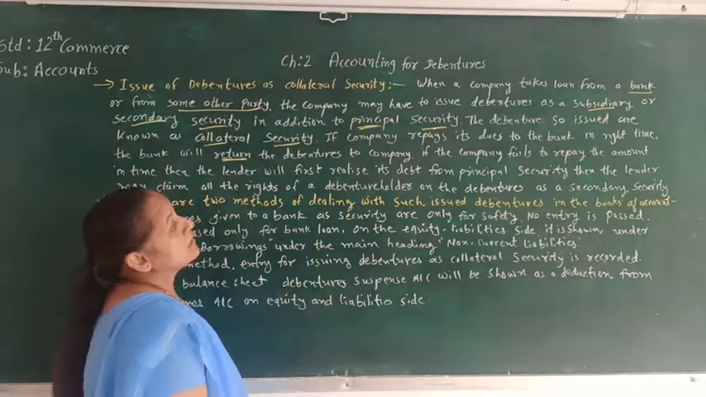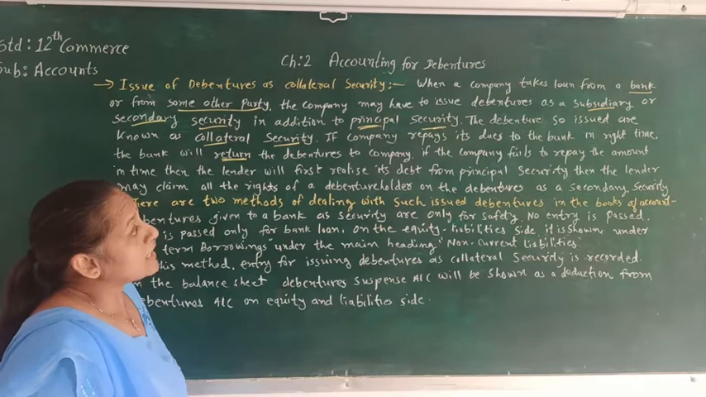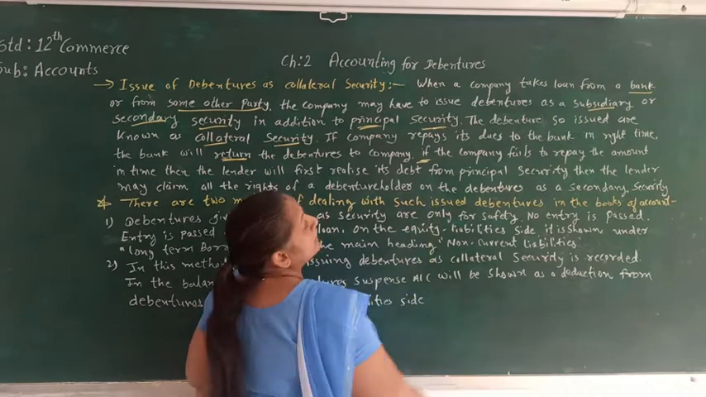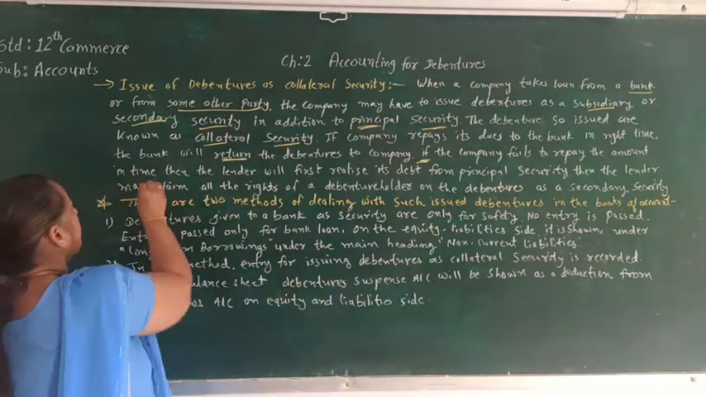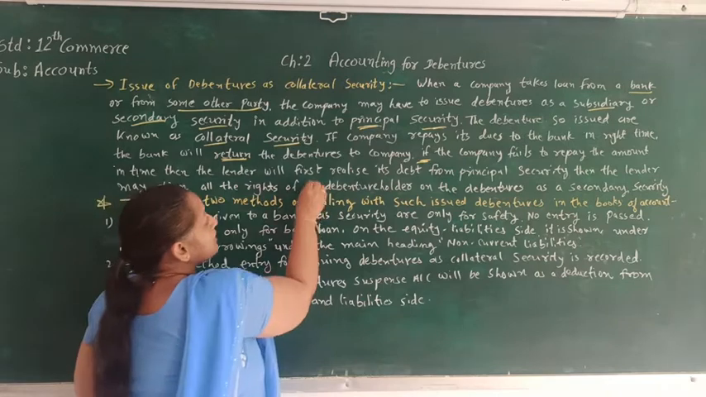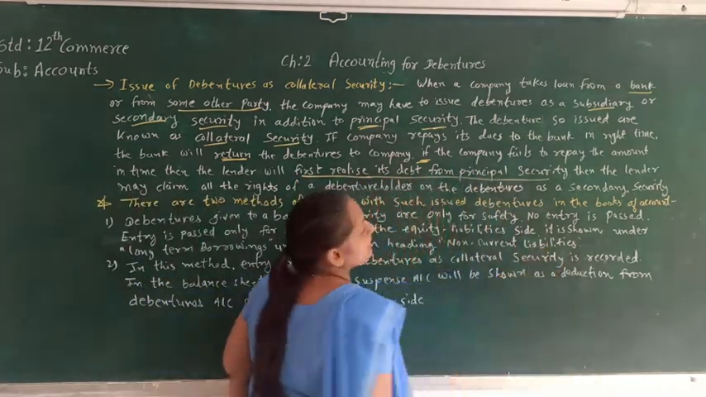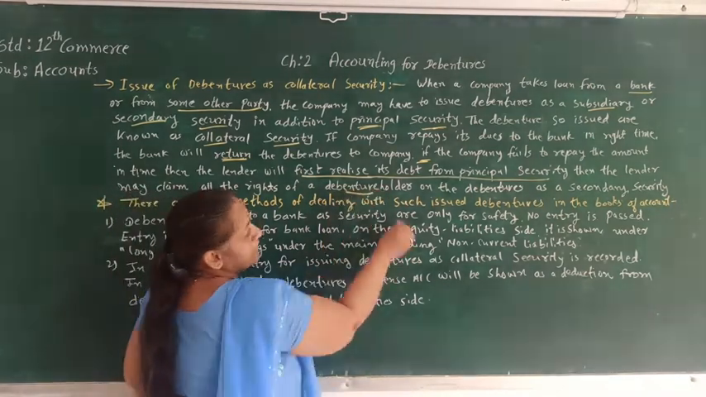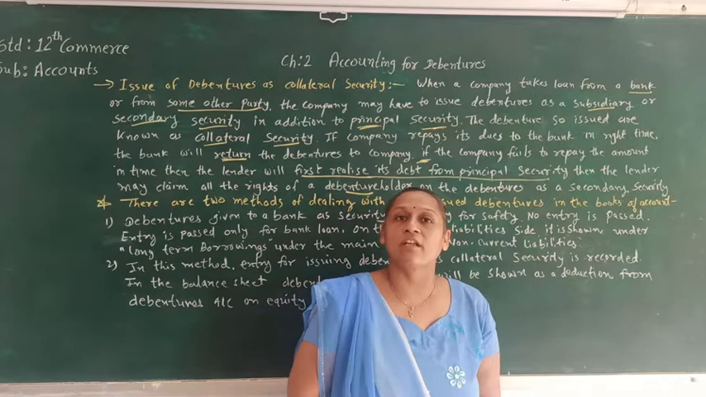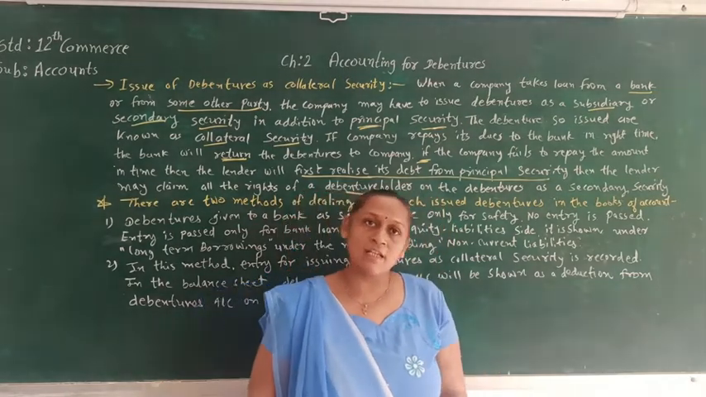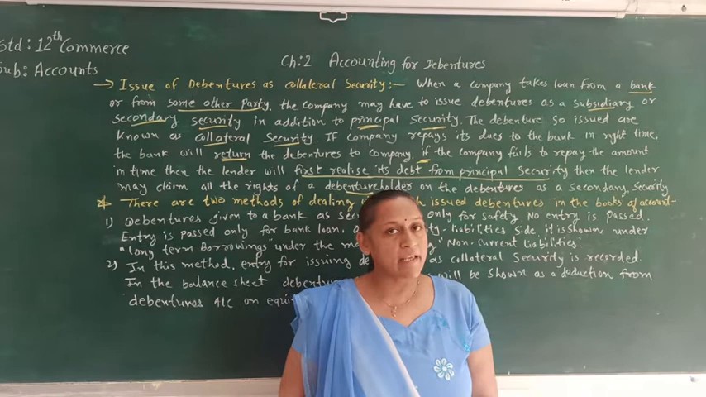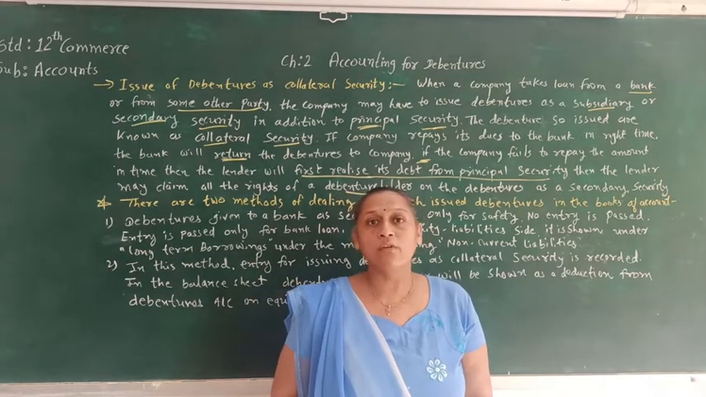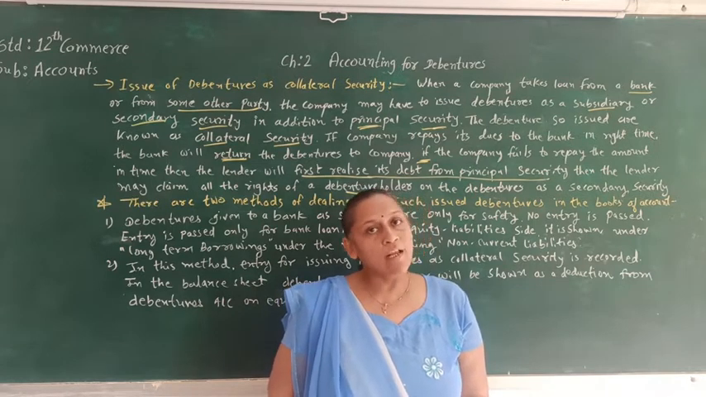So if the company repays its dues to the bank in right time, the bank will return the debentures to the company. But if the company fails to repay the amount in time, then the lender will first realize its debt from the primary security. Then the lender may claim all the rights of a debenture holder on the debentures as a secondary security. So after selling the first security, the bank or the other lender can sell the debentures and get the right of a debenture holder to recover the amount of the loan as well as interest.